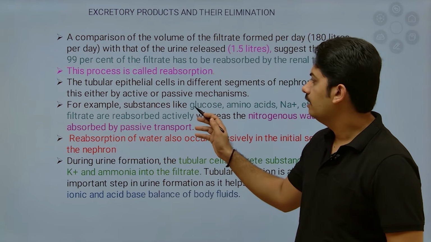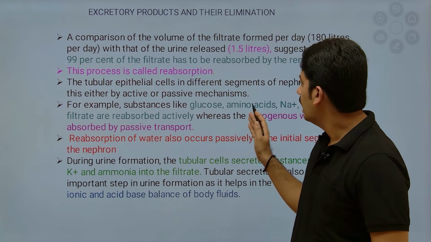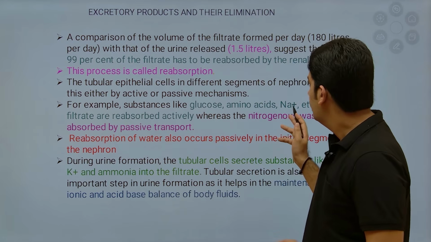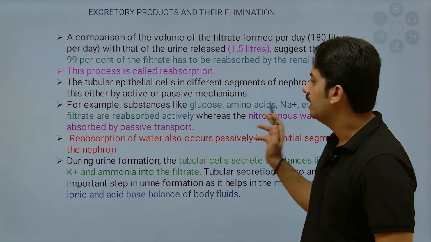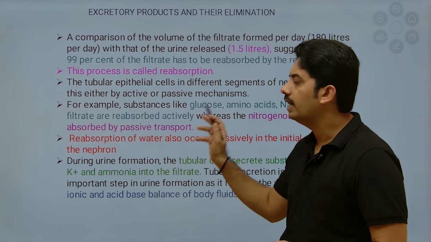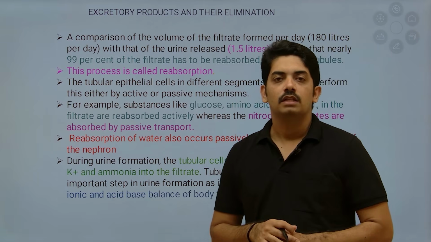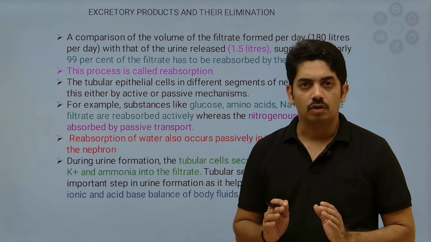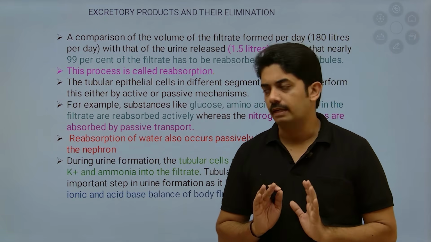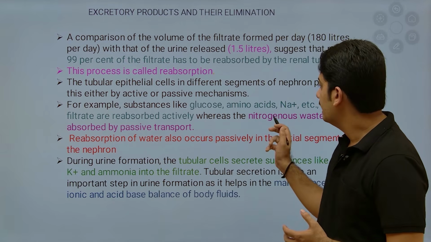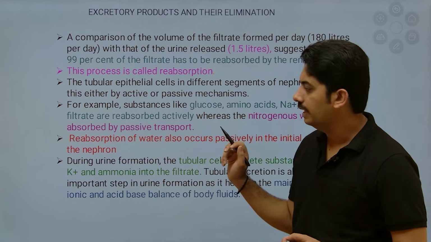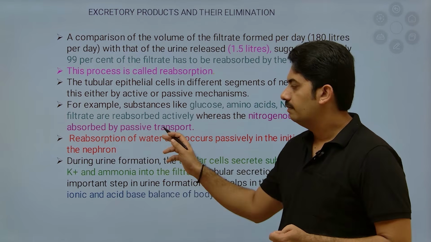So here if you observe, glucose, amino acids, and sodium in the filtrate are reabsorbed actively. That means it requires expenditure of energy in the form of ATP. Whereas nitrogenous waste like urea is reabsorbed by passive transport.